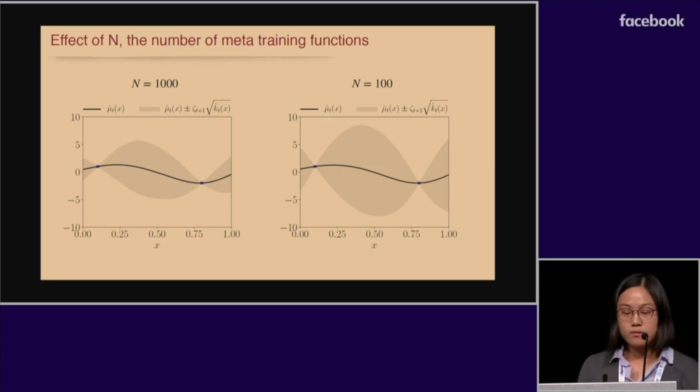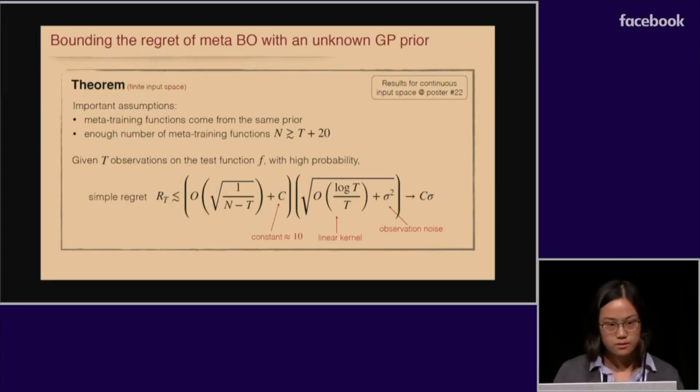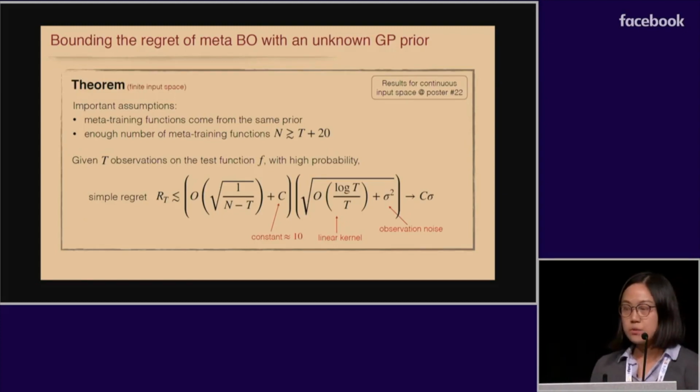And the more meta-training functions we see in the offline phase, the more confident we are about our predictions. One nice thing about using these setups of the parameters is that we can derive a regret bound for meta Bayesian optimization, even if the Gaussian process prior is unknown.